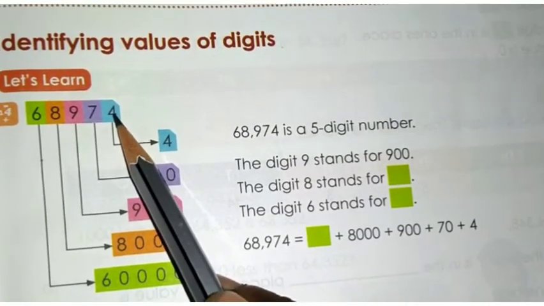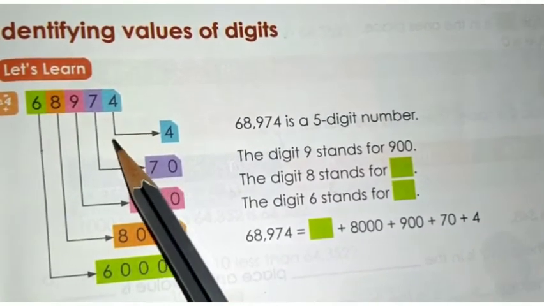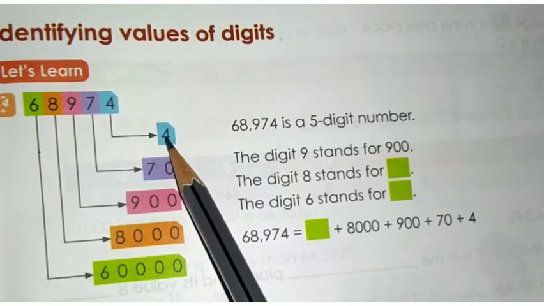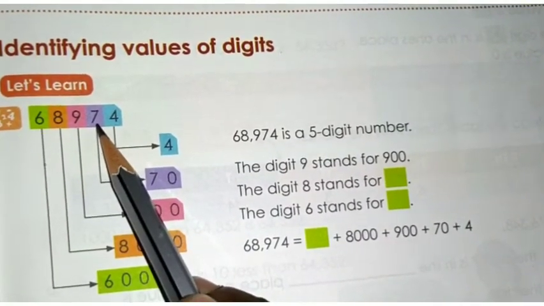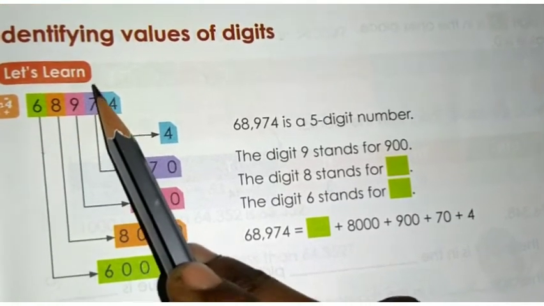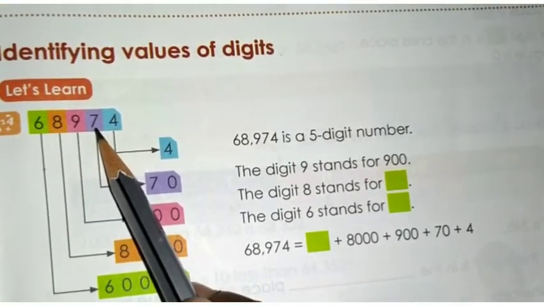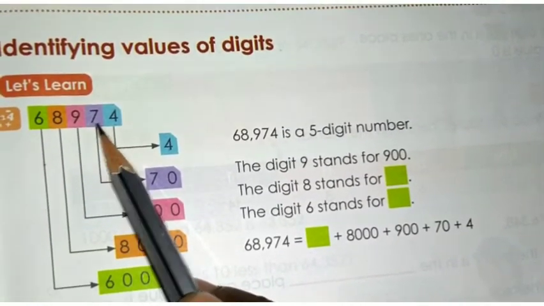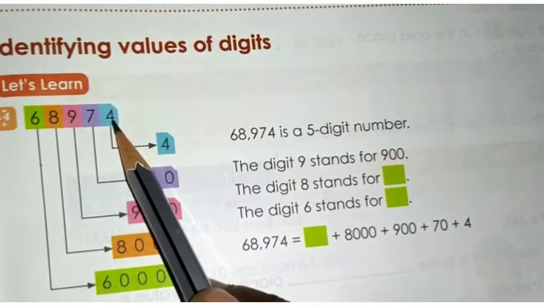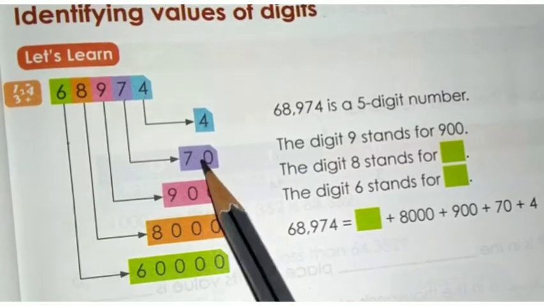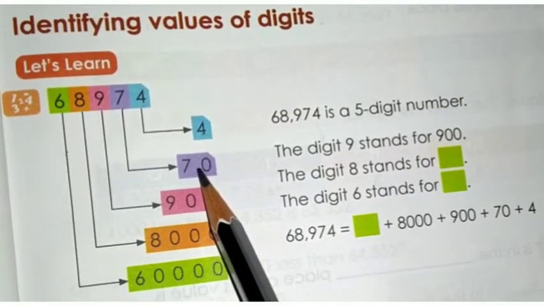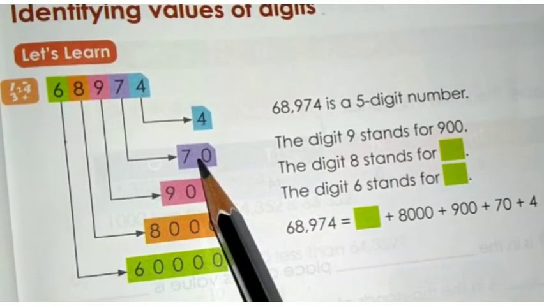In ones place 4 is there, so write it as 4 as it is given. Then 7 is in tens place. So 7 tens are 70, which means in ones place you will get the value 0. So you write the value of 7 in tens place as 70.